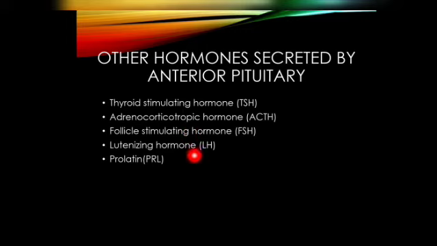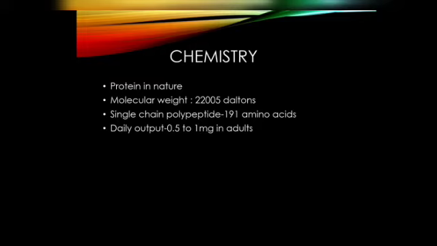Both the follicle stimulating hormone and the luteinizing hormone are secreted by gonadotrophs, and prolactin is secreted by lactotrophs. These are the different types of cells present in the anterior pituitary, and each particular cell has a specific hormone secretion.